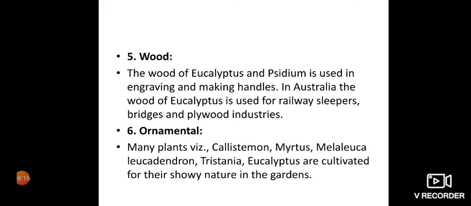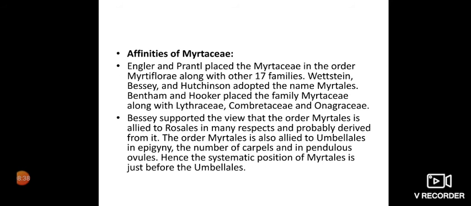Wood. The wood of eucalyptus and Psidium is used in engraving and making handles. In Australia, the wood of eucalyptus is used for railway sleepers, bridges and plywood industries. Ornamental. Many plants like Callistemon, Myrtus, Melaleuca, Leucadendron, Tristania, eucalyptus are cultivated for their showy nature in the gardens.